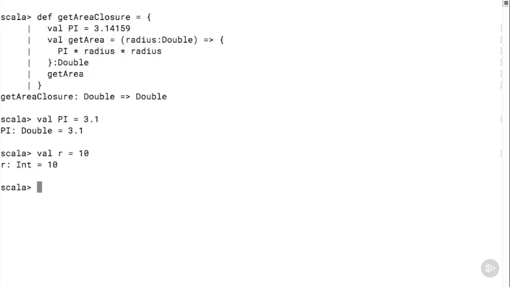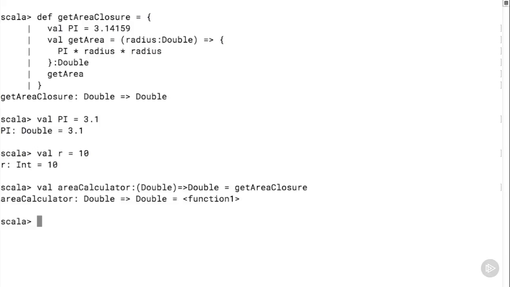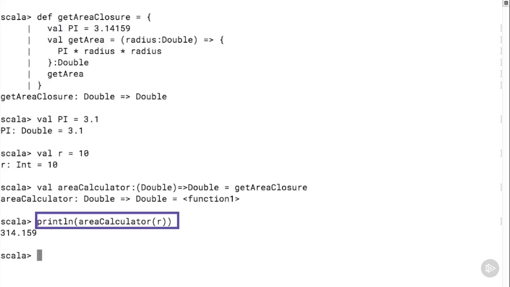Now, to see the magic of closures in action, let's define a couple of values. We've defined another value named pi, but this is in an outer scope and it has the value of 3.1. And we've also defined a value r for radius with the value 10. Next, we invoke the method getAreaClosure and we save its return value, which of course is a function object. Remember that we had discussed exactly this piece of code in great detail while talking about the conversion of methods to functions.